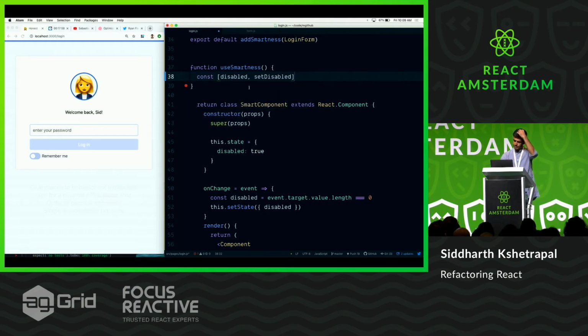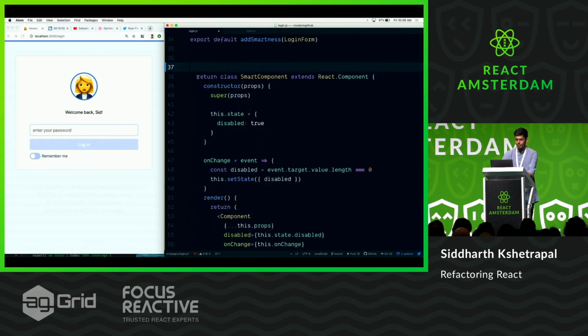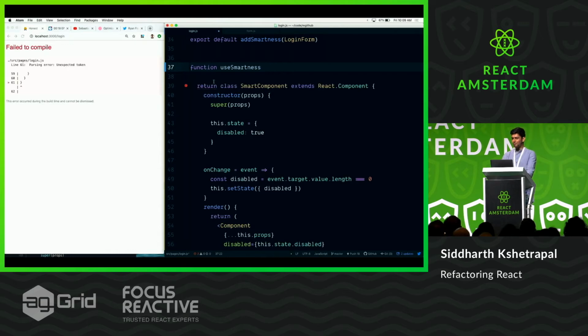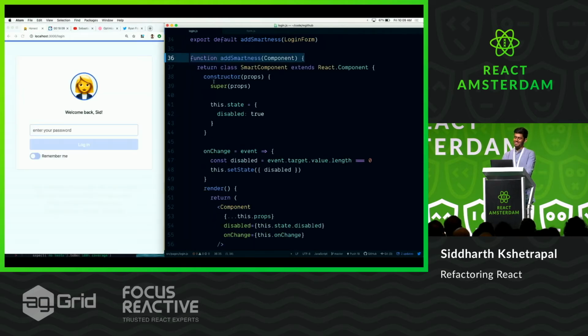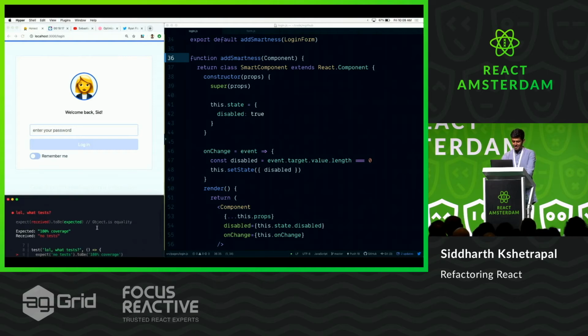Oh, by the way, this is kind of a scary refactor. So it would be really cool if we had tests, right? That's also, by the way, a code smell. If you don't have tests, that's a code smell. And let's be honest, you probably don't have tests, because who has time for that, right?